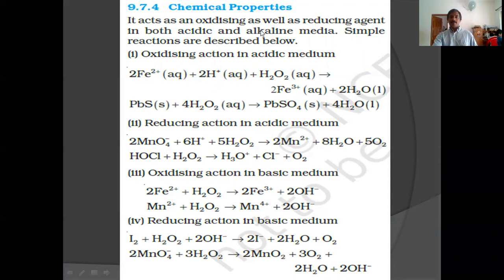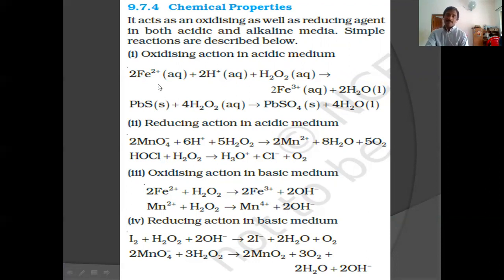Hydrogen peroxide contains hydrogen and oxygen. Therefore, hydrogen peroxide will undergo oxidation reactions and reduction reactions, or hydrogen peroxide can act as an oxidizing agent and reducing agent in acid medium and also in basic medium. Certain examples are given here.